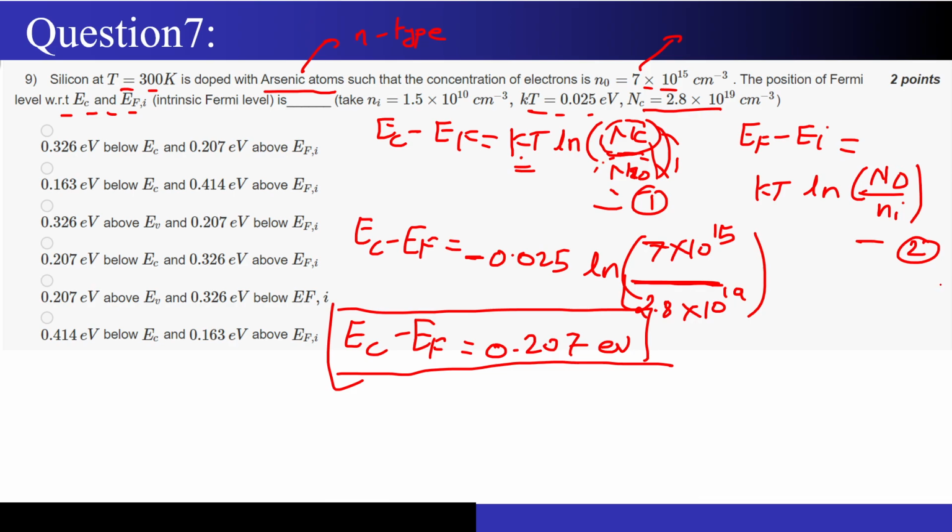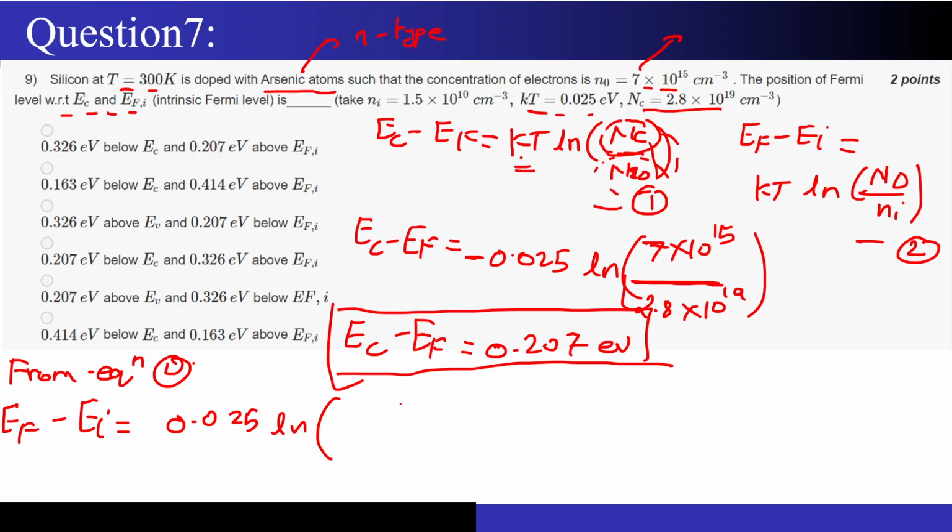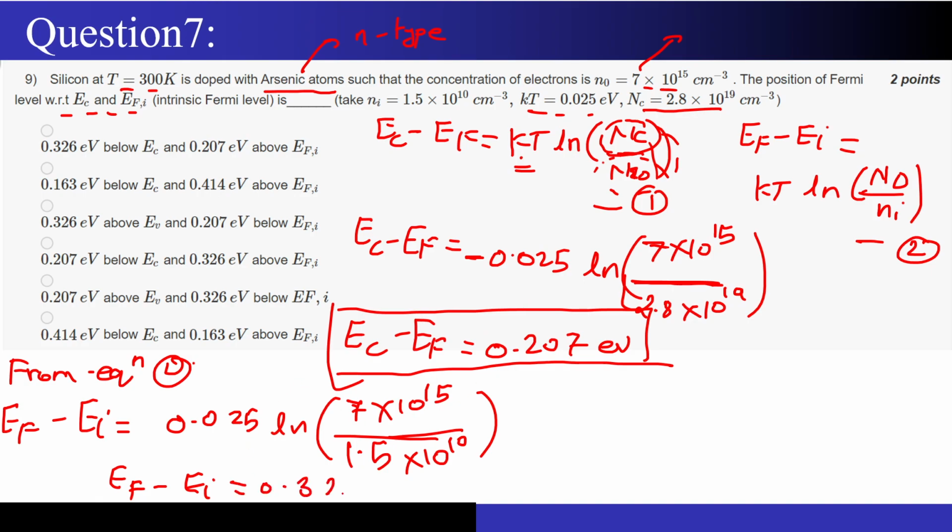Now let's move on to equation number 2. So EF minus Ei will be 0.025 into ln of ND by ni. What is the value of ND? ND is nothing but the dopant concentration, 7 into 10 to the power 15. What is the value of ni? It is the intrinsic carrier concentration for silicon, 1.5 into 10 to the power 10. So the value of EF minus Ei that you will get will be very close to, I guess, 0.326 electron volts.